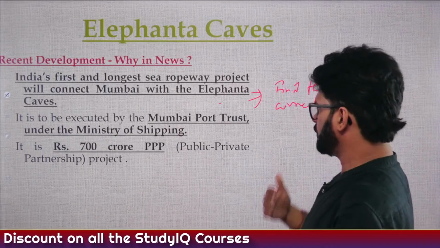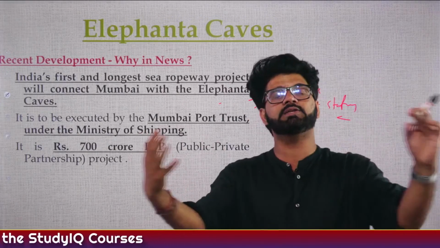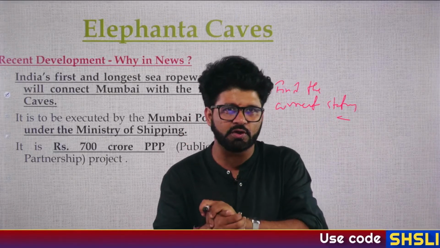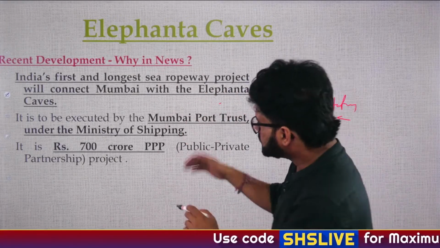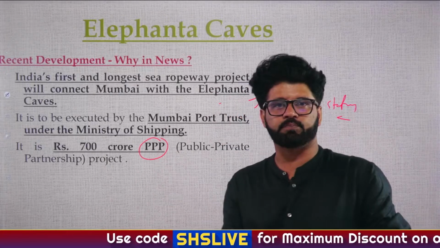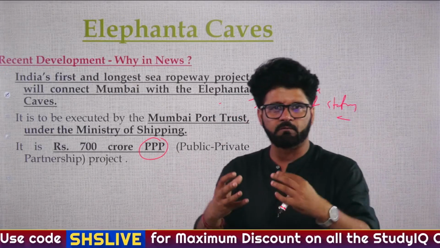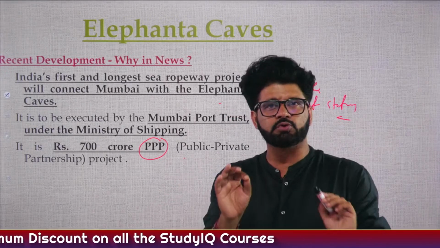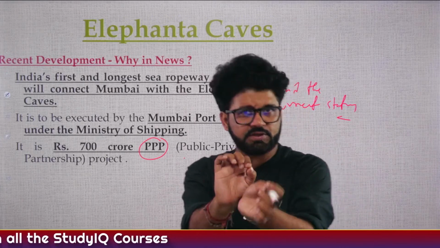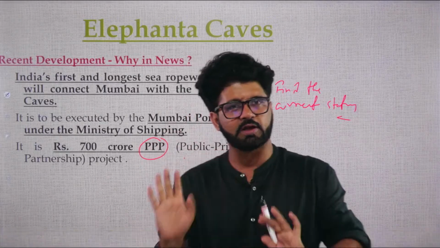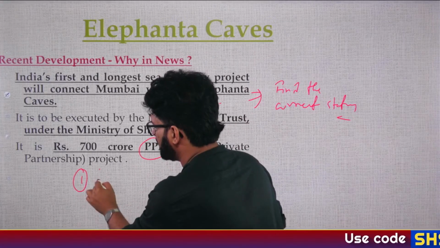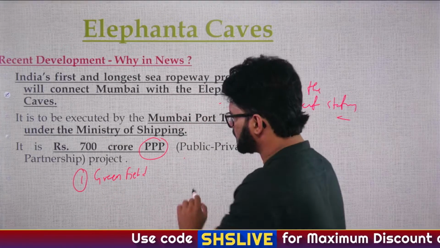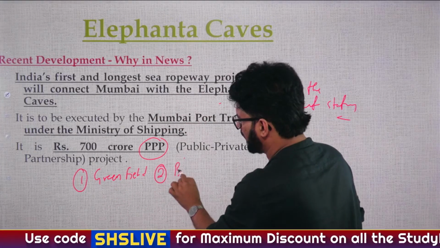Second point which you have to do here is, because here again history and current affairs is meeting, just like what we have discussed with Hoysala temple, 42nd UNESCO World Heritage Site, 3 temples. Similarly PPP, Public-Private Partnership. So here again I'm giving you some homework. Here history and economy is meeting. When public-private partnership comes, you have to remember the meaning of these terms which I'm telling you. UPSC has already asked questions on this. First is Greenfield project. What is the basic meaning of Greenfield project? Second, what is the basic meaning of Brownfield project?